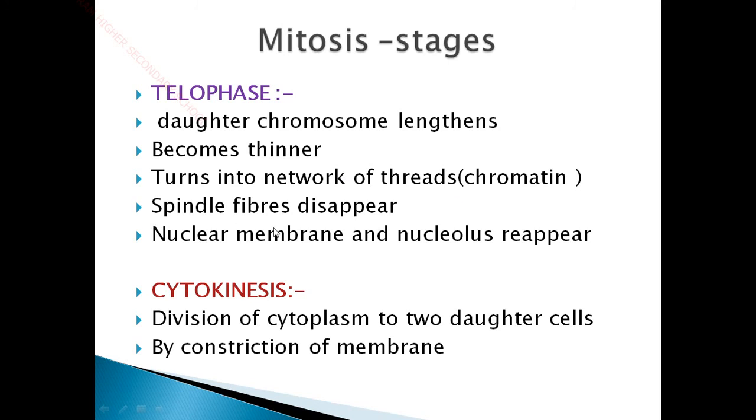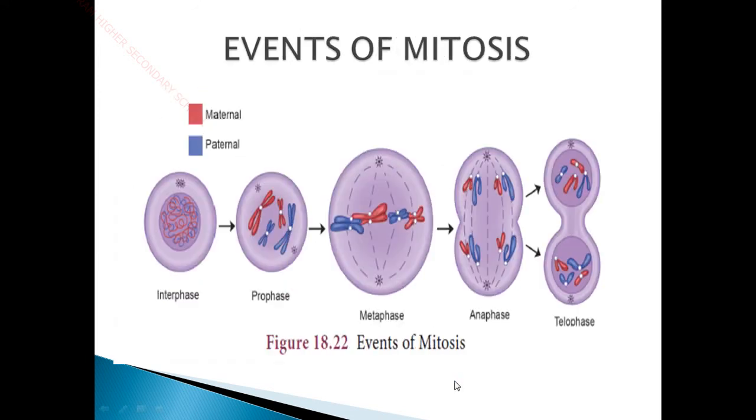The spindle fibers, which are formed due to the centrioles and microtubules, will disappear, and the nuclear membrane and nucleolus will be reappearing. From the picture you can see that in the telophase stage the nuclear membrane and the nucleolus reappear. Here a single genetic material has been divided equally to the two daughter cells. Okay, so these are the four stages of mitosis: prophase, metaphase, anaphase and telophase.